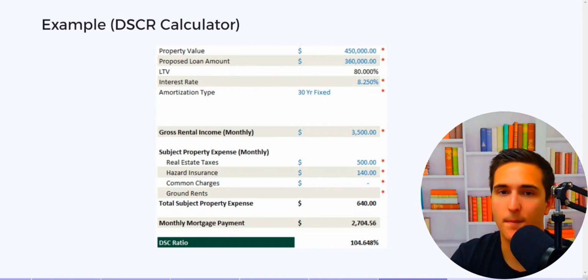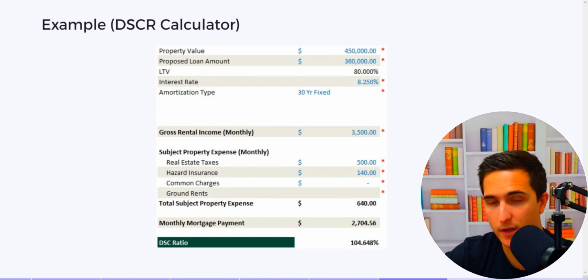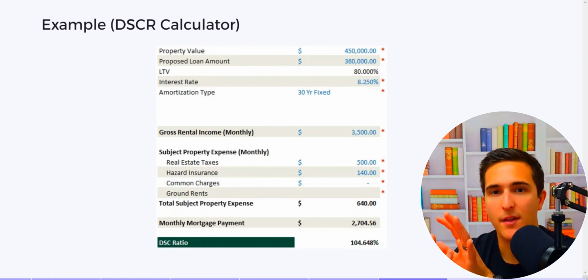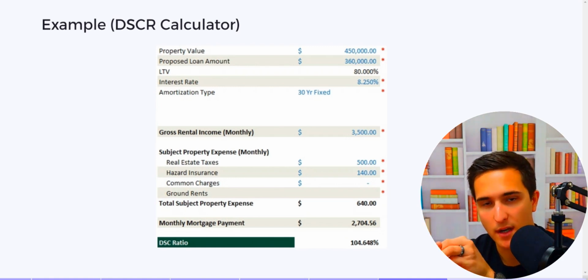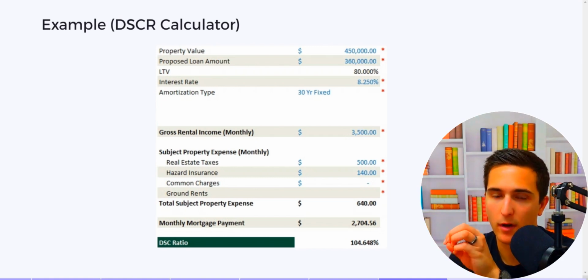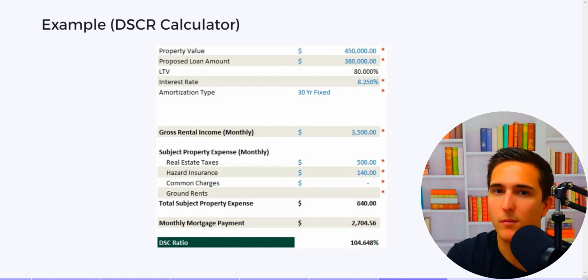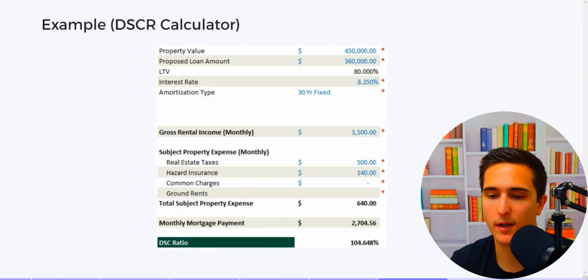How this is calculated, if you're buying a property with a DSCR loan, the appraiser is going to go out and assess the market rents, and then you can use 100% of whatever income he says that you can collect on the property itself. If you're refinancing, we're going to look at lease agreements and use 100% of that. Keep in mind, you want to have 12-month lease agreements, not 6 months. They don't like 6 months.